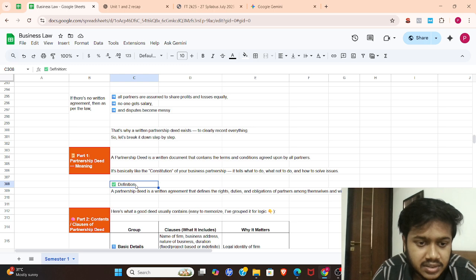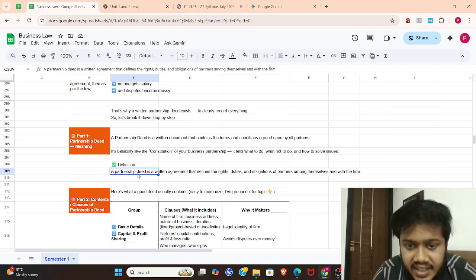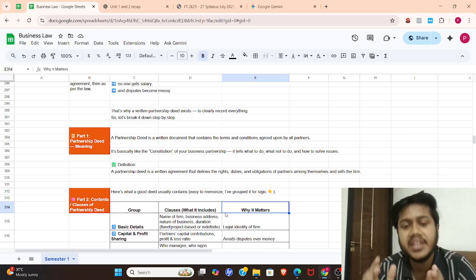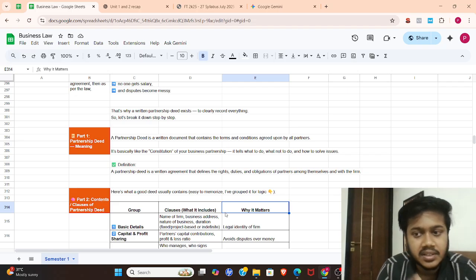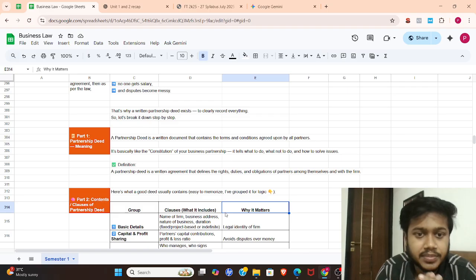So let's move to the original definition. A partnership deed is a written agreement that defines the rights, duties, and obligations of partners among themselves and with the firm. Now, I imagine you clearly understand the initial picture. The three important elements that a partnership deed stands on are partnership rights, partnership duties, and partnership liabilities.